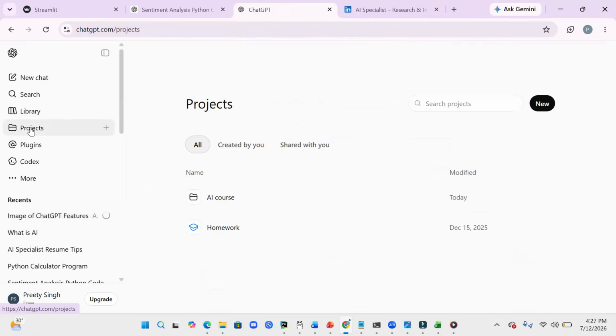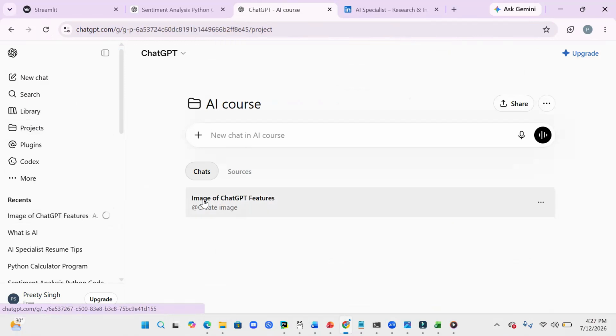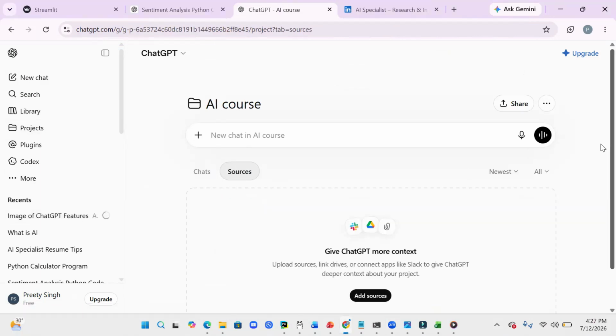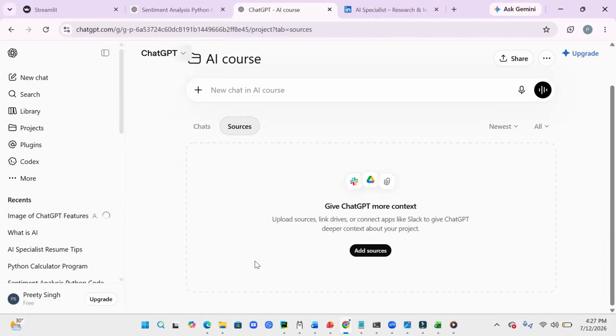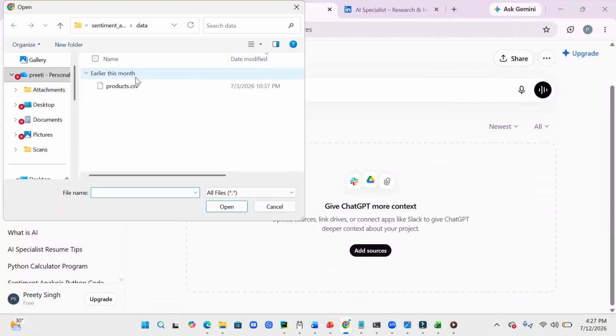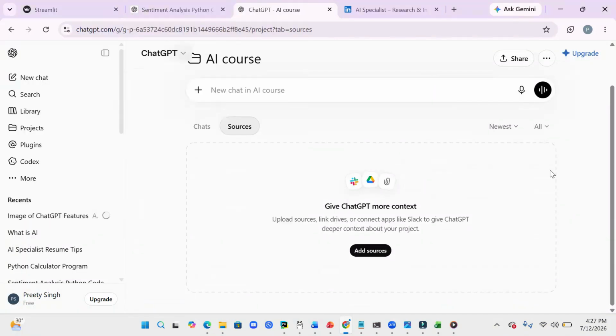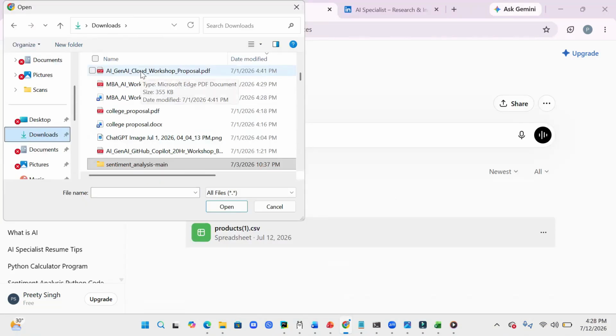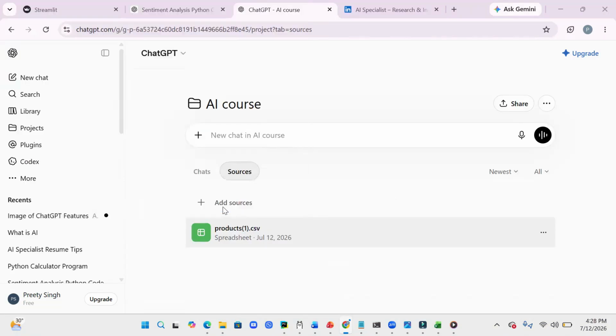After that, if I go to project and check my project, AI course, in that one image of ChatGPT is created. You can see that. And if you go to source, you can add the sources. I would like to upload something from my system. As I said, in my system, the product.csv file is there. So I have one GenAI related document. I'm adding that. Right? I can just ask a question about it.